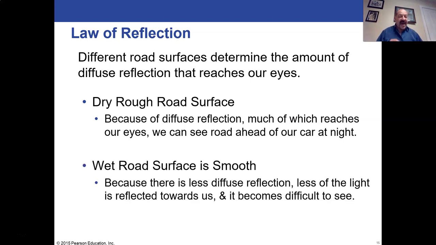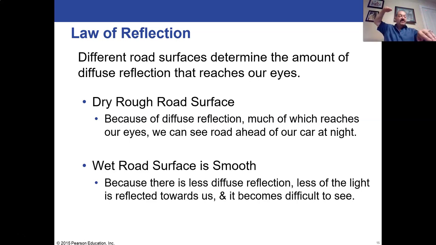But if the road is wet, now the road becomes smoother because there's water on it, but more importantly, the light will come in and there's less diffuse reflection because it's smoother. And so if we've got headlights, most of that light is not going to be bouncing back at us because of these weird bumps and features on the road.